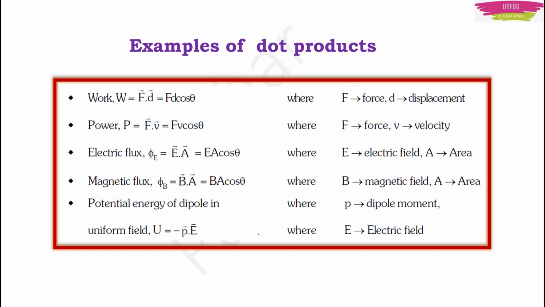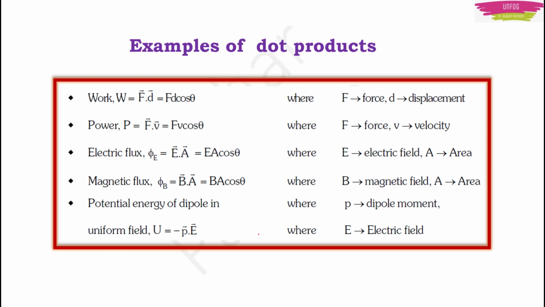As I told before, now let's talk about the examples of dot products. You can see here work, which is equal to force into displacement, the power, which is equal to force into velocity. It is from your class 11 chapters, work, power and energy. And then electric flux, magnetic flux, potential energy of dipole in uniform field. All these were from your class 12 physics. So all these quantities are being calculated by the dot products.